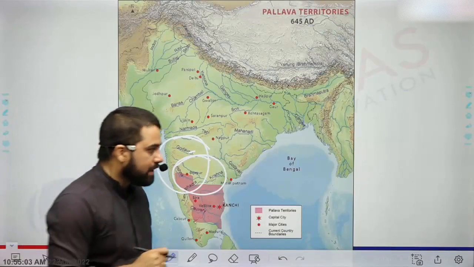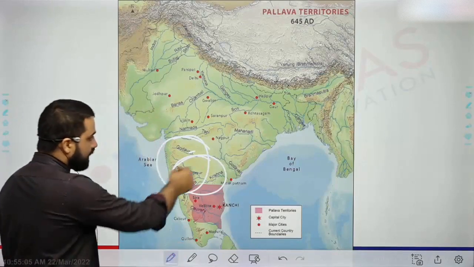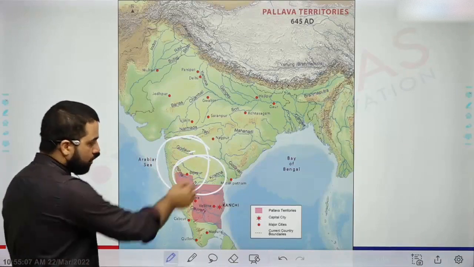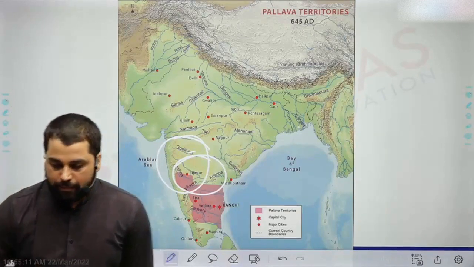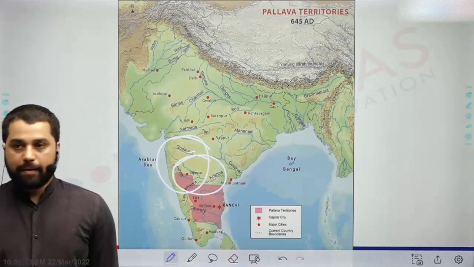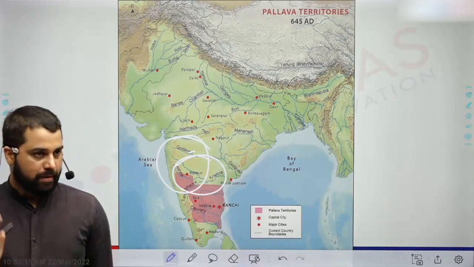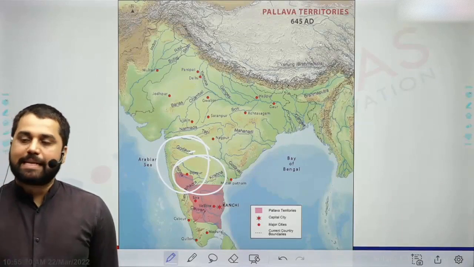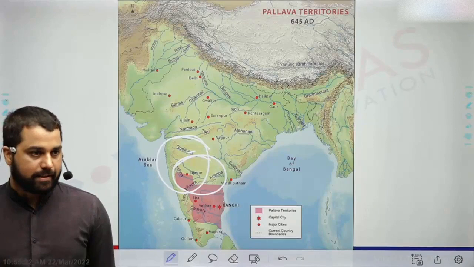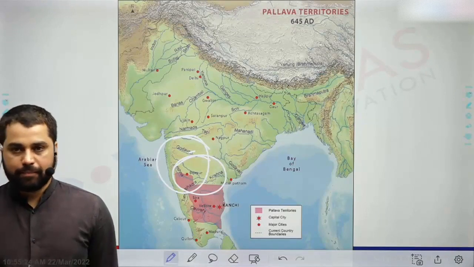Another very important theme is that Pallavas, because they were in conflict over Krishna Tungabhadra, ये जो दोआब region है, with Chalukyas. So one of the great kings of Pallavas was Mahendravarman. We have talked about Pulkeshin II. Pulkeshin II defeated Harsh. Pulkeshin II is the greatest king of Chalukyan dynasty. He also defeated Mahendravarman.